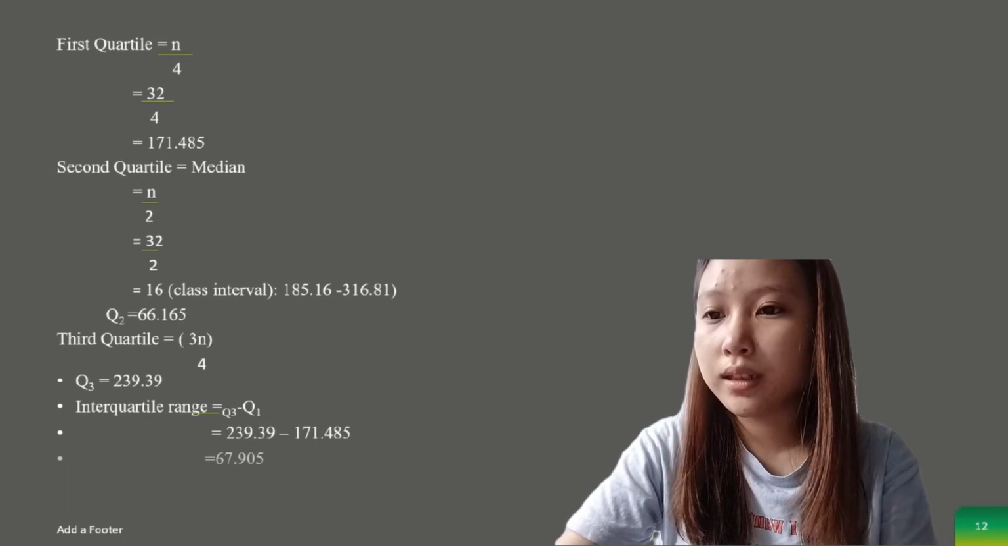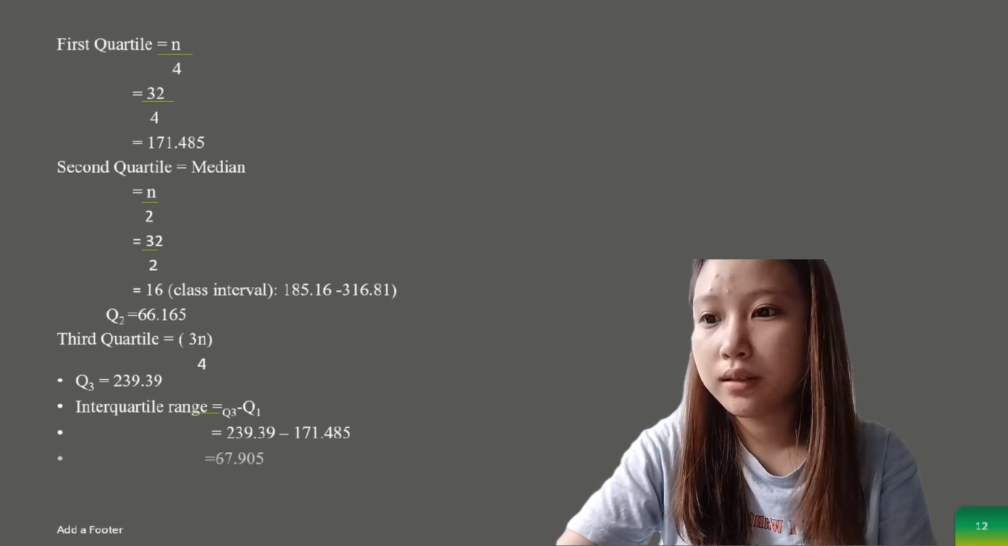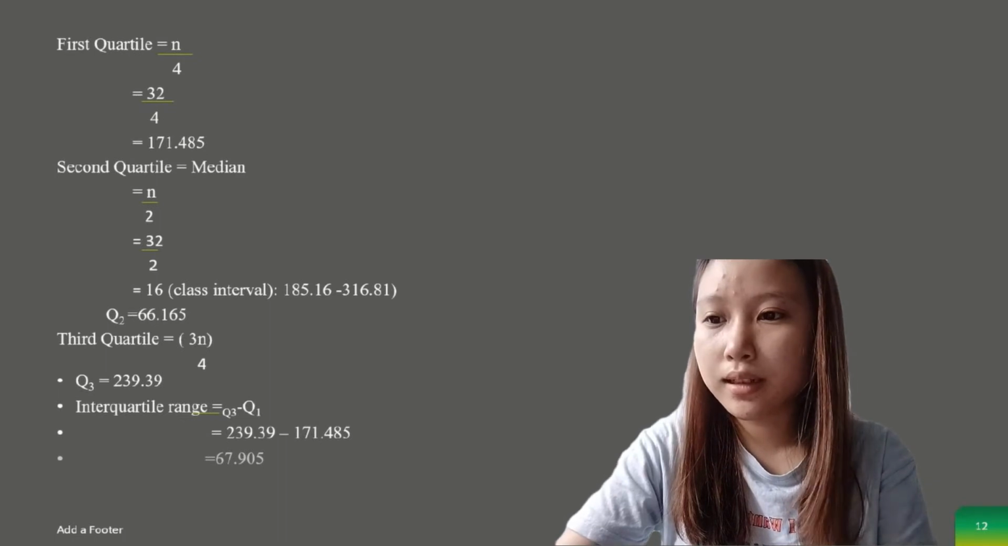And the class interval is 185.16 minus 316.81. For the third quartile, the formula is 3n divided by 4, and the answer is 239.39. For the interquartile range, the formula is Q3 minus Q1, and the answer is 67.905.